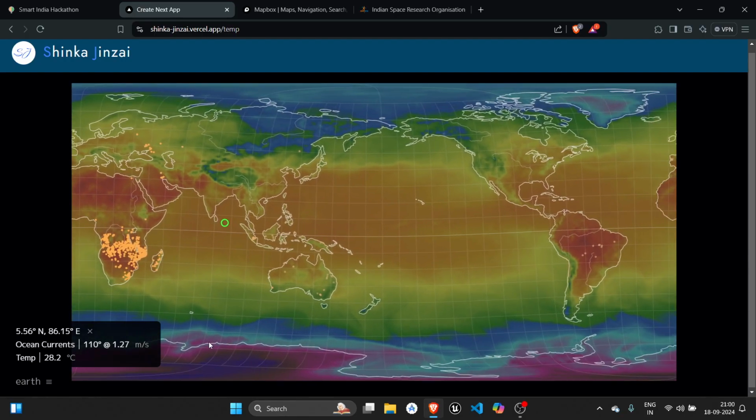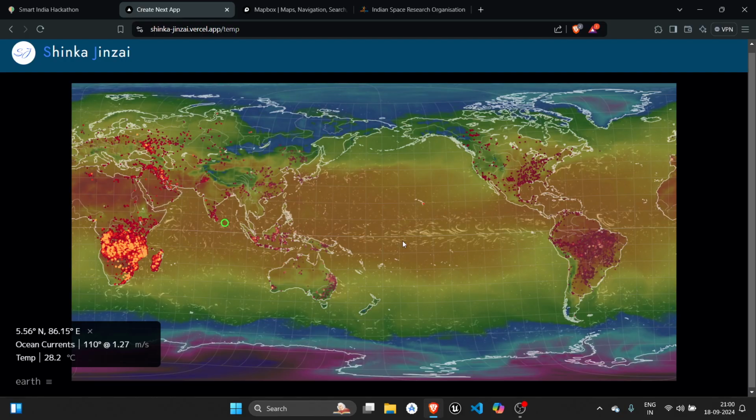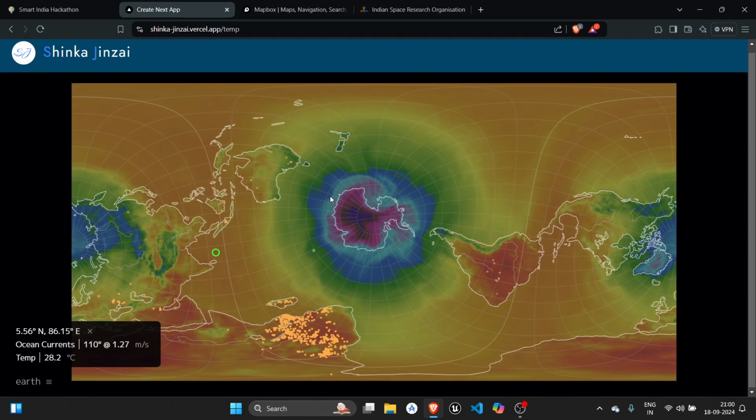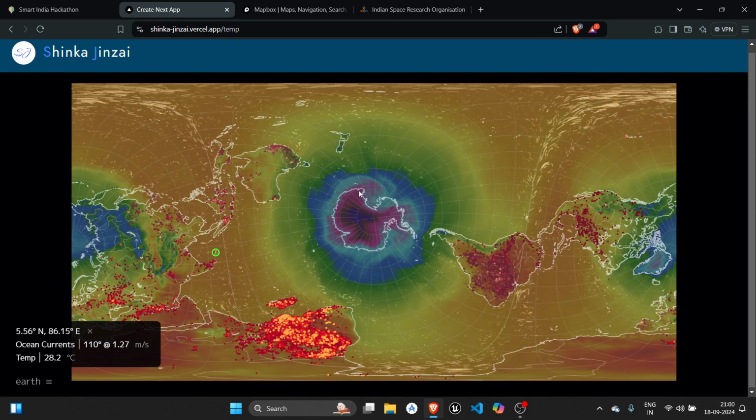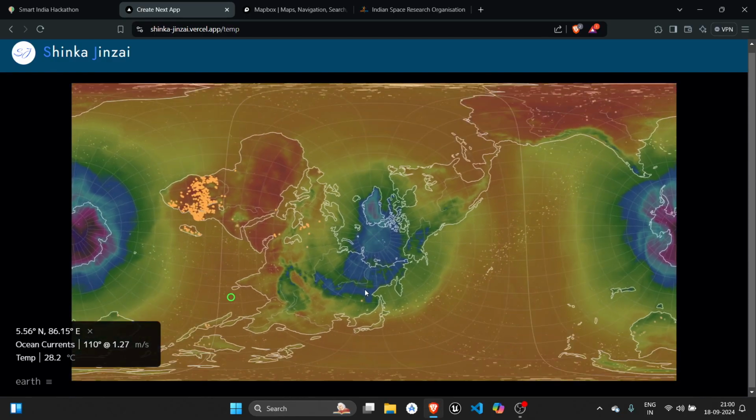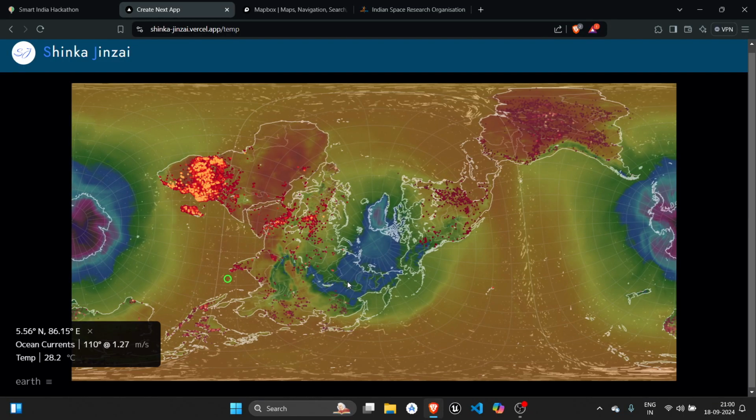We can also move the map. This projection is similar to sitting in the center of the earth and viewing the earth, which means we can also go down and we can also go up. We are basically in the center of the earth and we're observing the earth.